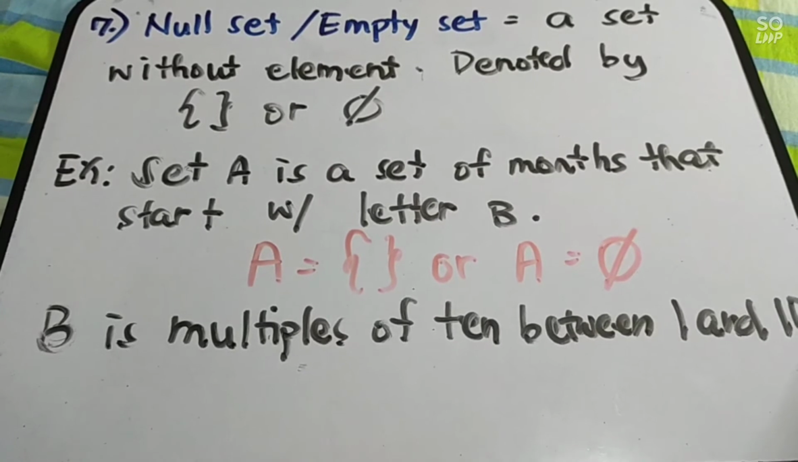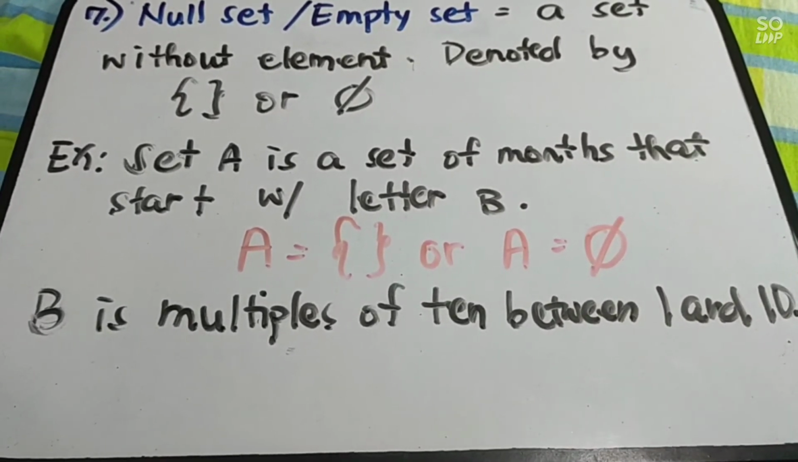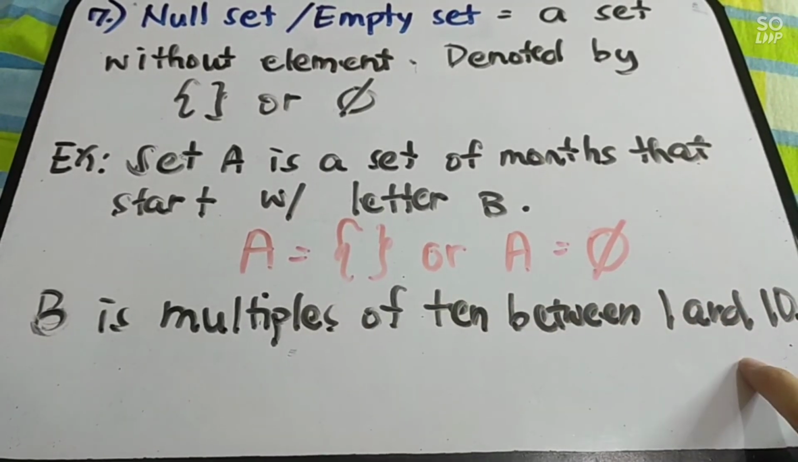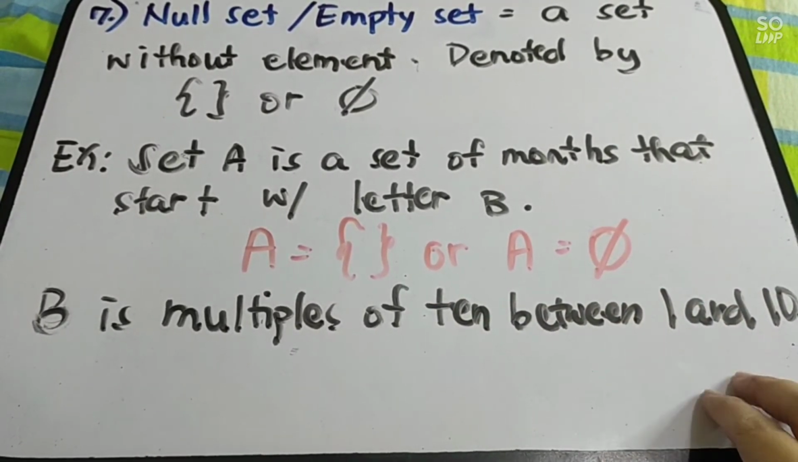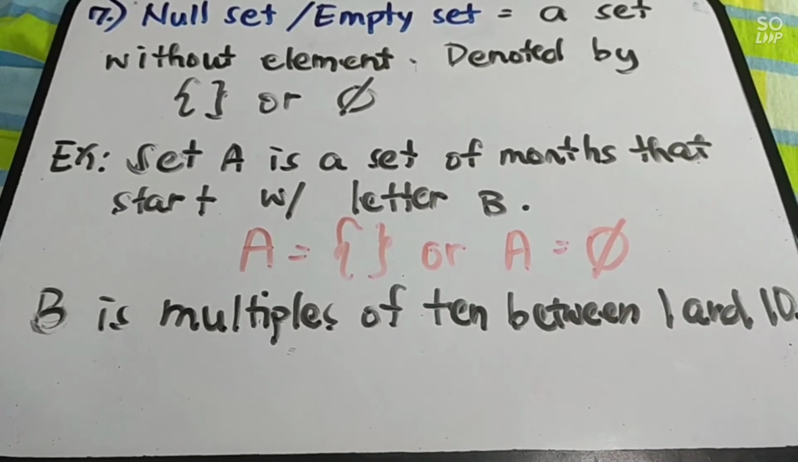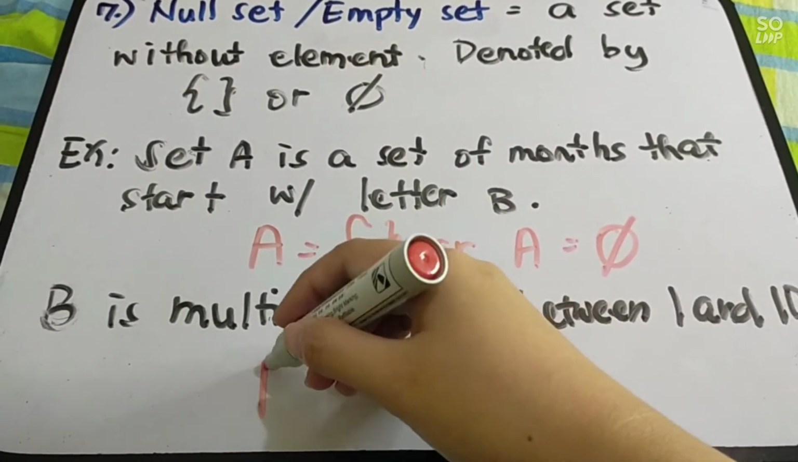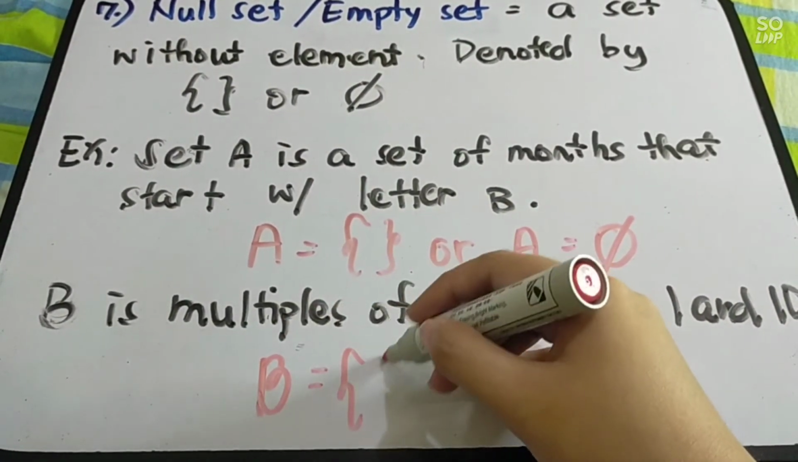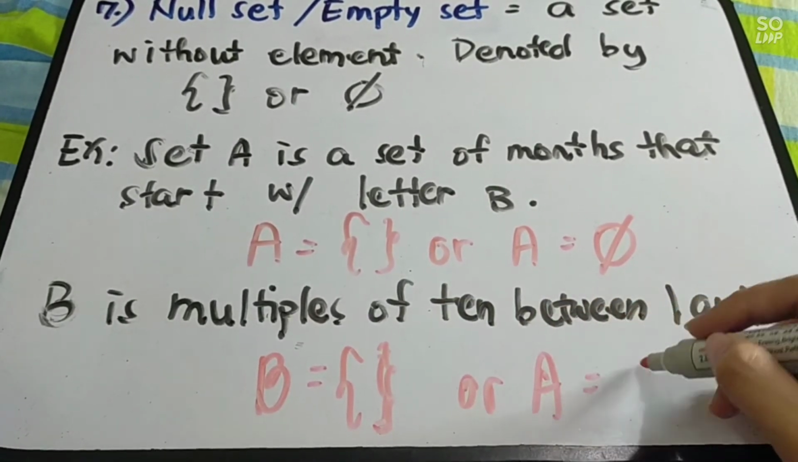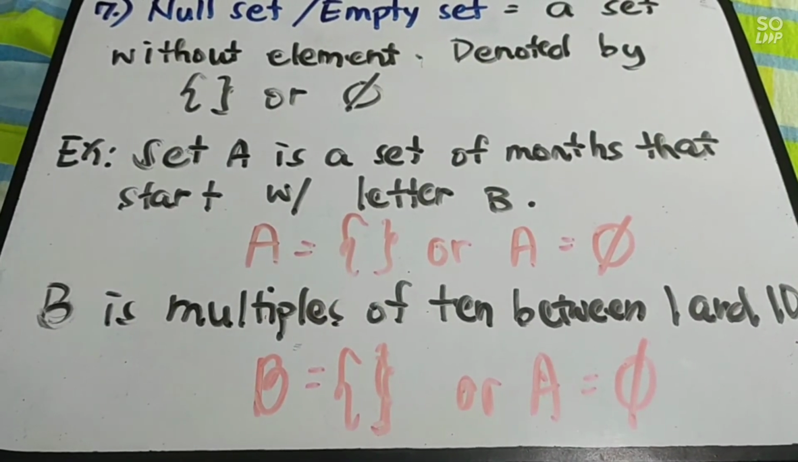Next tayo. B is multiples of 10 between 1 and 10. So, multiples of 10 daw between 1 and 10. Ay, ang numbers lang naman between 1 and 10 is 2, 3, 4, 5, 6, 7, 8, and 9. So, therefore, we cannot have any sets for this one. So, therefore, B is equal to open and close braces or an empty set, or a null set. Is it clear? So, that is null set.